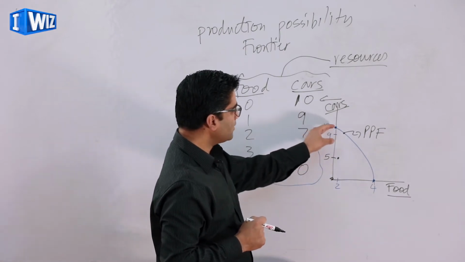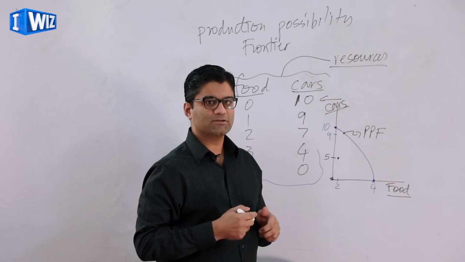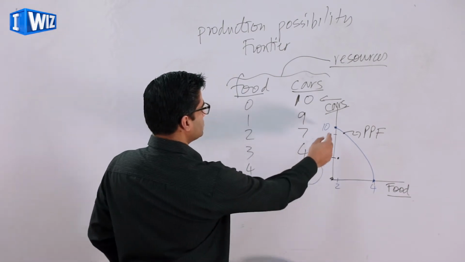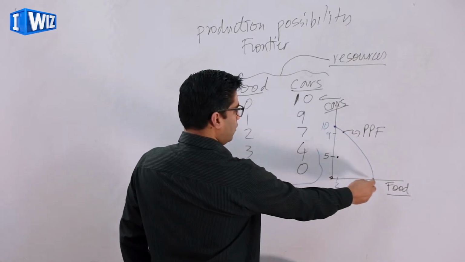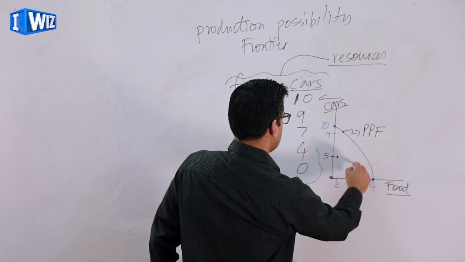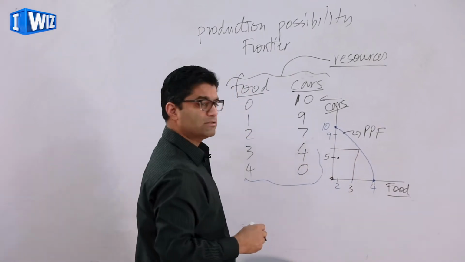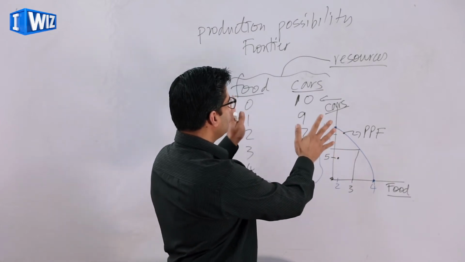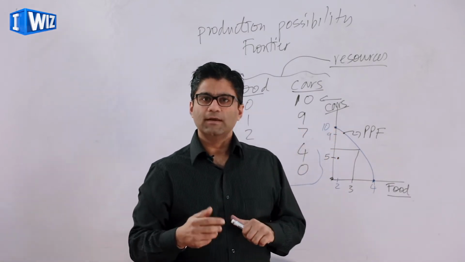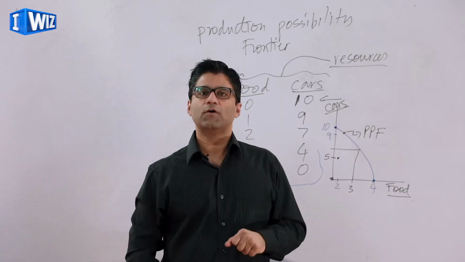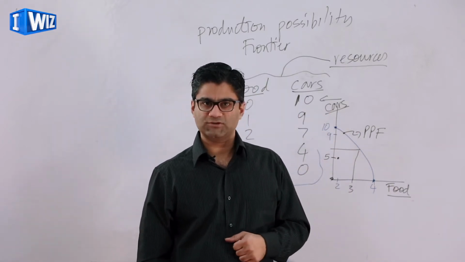But any point on this line is an efficient use of the resources. Now there is no one point that's better than the other, that just depends on the preferences of the people in the society. So whether we want to produce 10 cars and 0 food, or 4 food and 0 cars, or 3 food and 4 cars is dependent on the country. So here I've laid out the basic production possibility frontier. Next class we'll summarize this a little bit and then move on to the next topic from the first chapter.